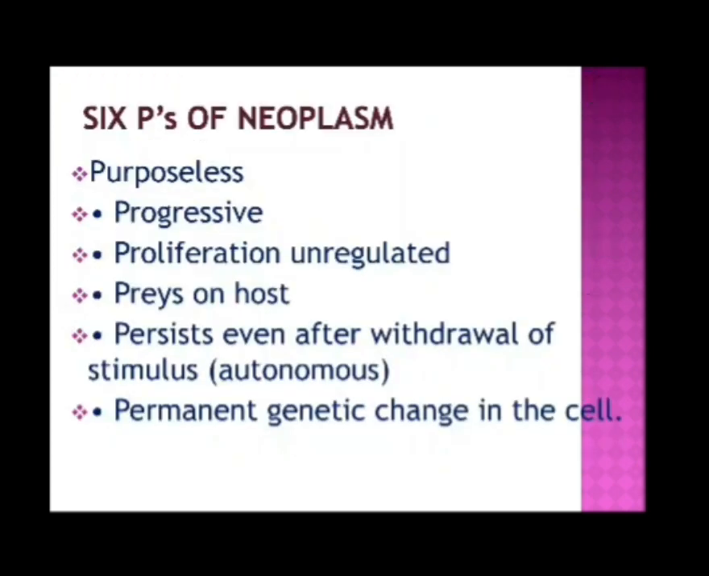Next, we come to the 6 P's of neoplasm. P stands for purposeless, progressive, proliferation unregulated, preys on host, persist even after withdrawal of stimulus, and permanent genetic changes in the cell, which we have already covered, like autonomy.